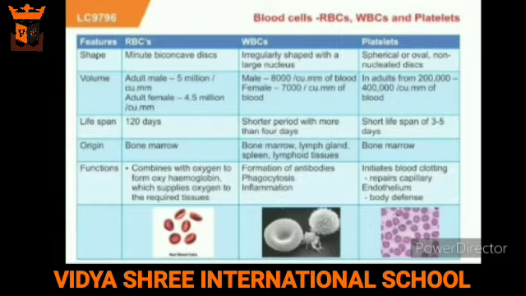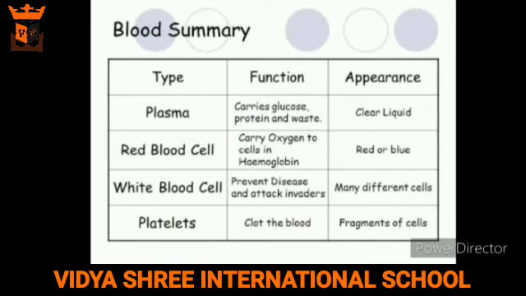Second are WBCs, which are also known as white blood cells. These are slightly larger than red blood cells and do not have a fixed shape. They are fewer in number than red blood cells. Their main job is to fight against diseases by destroying harmful bacteria and other foreign materials. Third are platelets. Platelets are smaller than red blood cells. They help the blood to clot whenever there is a wound on the body. This is the summary of blood showing the function and appearance of all the cells and the liquid part.